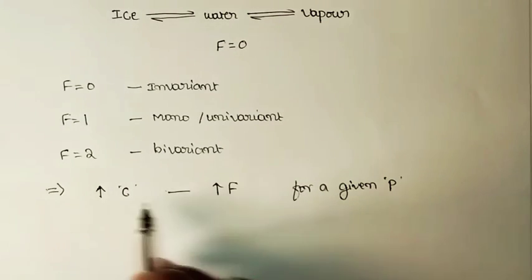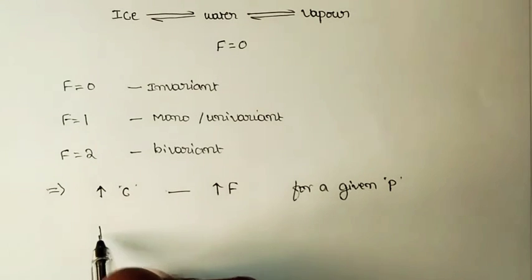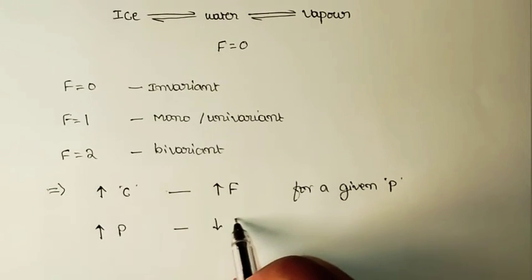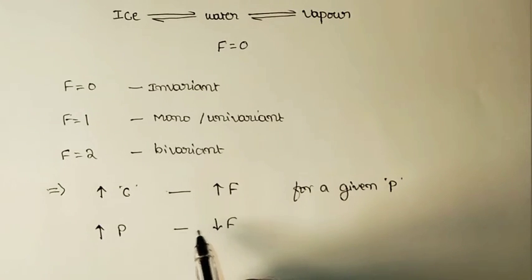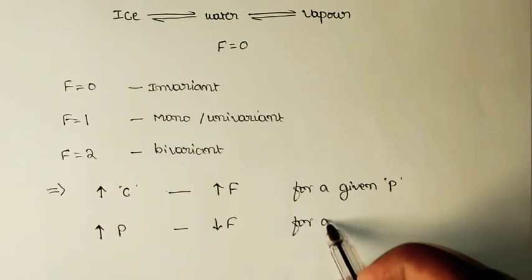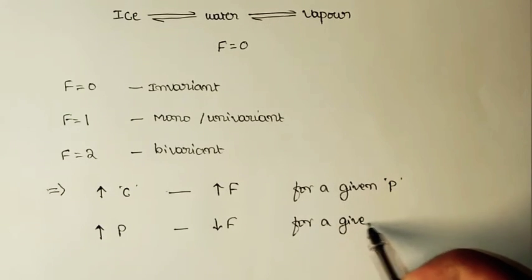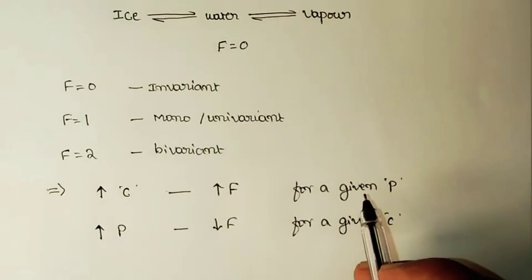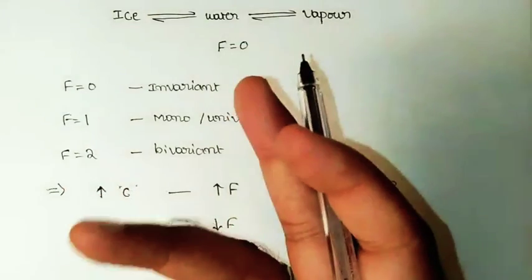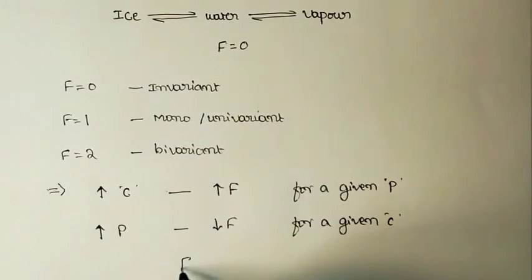And for a given number of components, with an increase in the number of phases, the number of degrees of freedom will decrease. So these two are inversely proportional for a given value of C, that is the number of components. And for a given number of components, the number of phases will be maximum when the number of degrees of freedom is equal to 0.